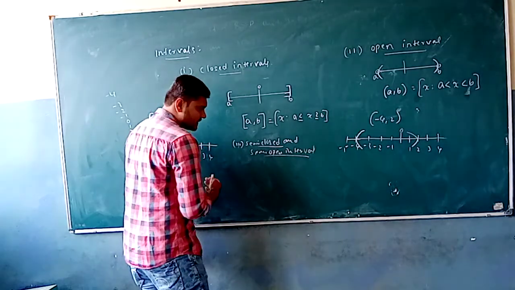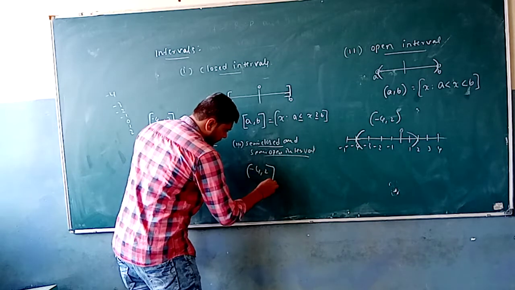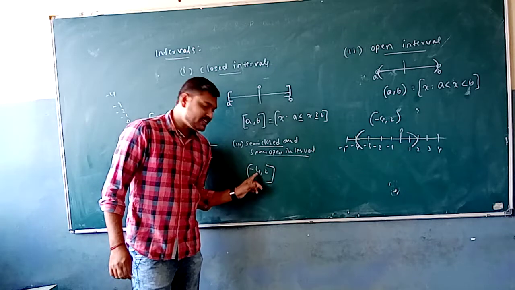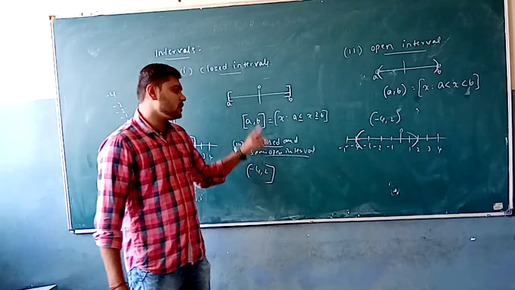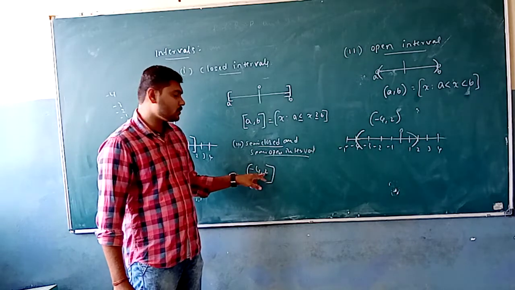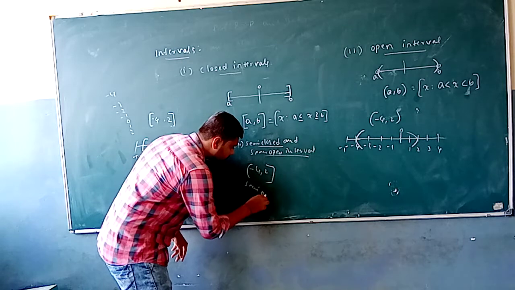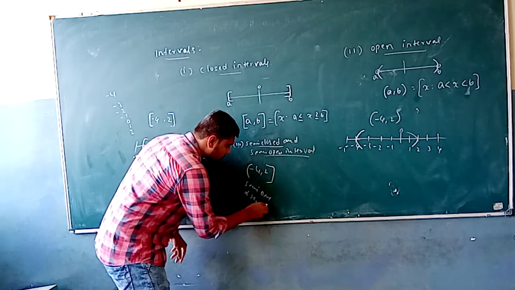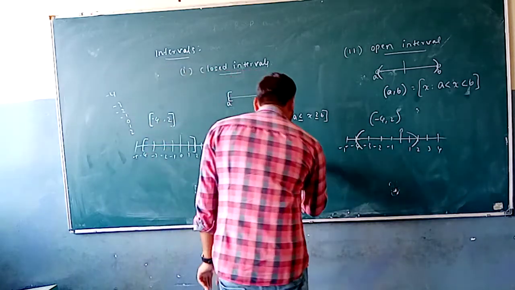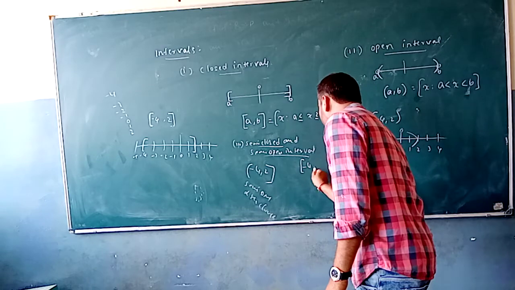Suppose if we take an example like this, -4, 2 is going to be open and closed, where the -4 is not included, but the 2 is going to be included in the semi-open and semi-closed interval. So here the semi-closed and semi-open. So one of the ends is going to be closed here. This is going to be -4, 2.